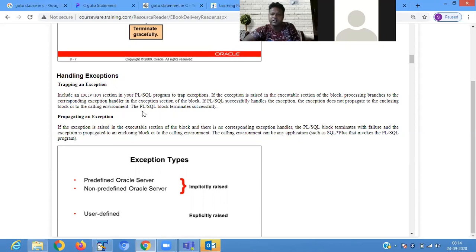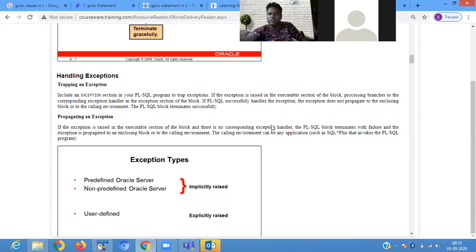It processes the branch to the corresponding exception handler in the exception section of the block. If the PLSQL successfully handles the exception, it doesn't propagate to the enclosing block. Propagating means it goes to the caller, where your coding is defined.